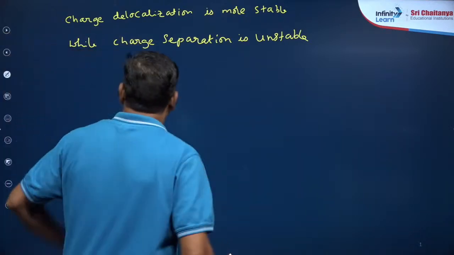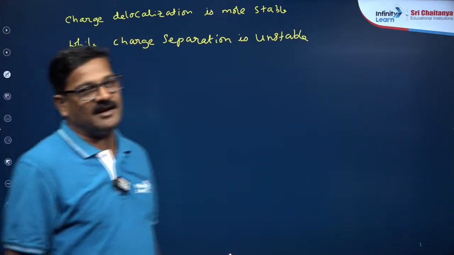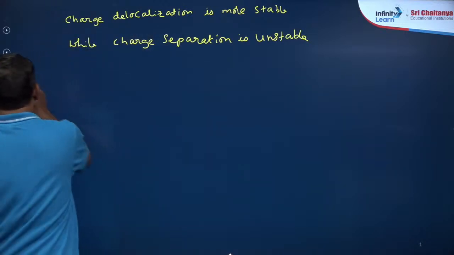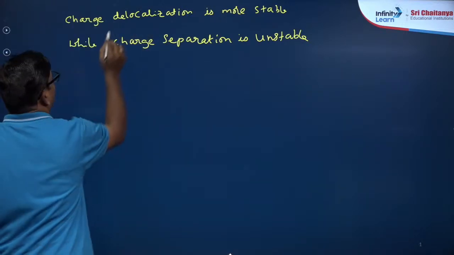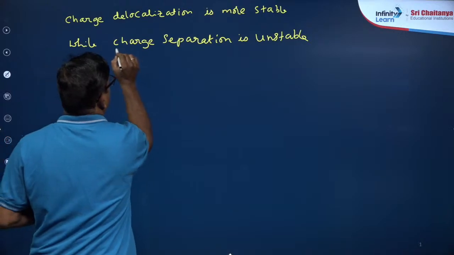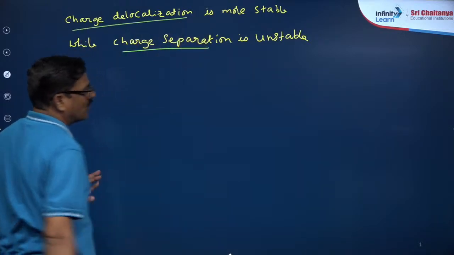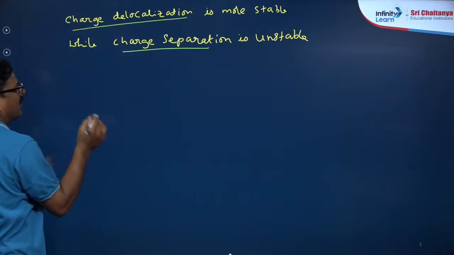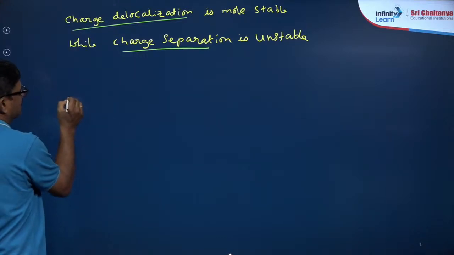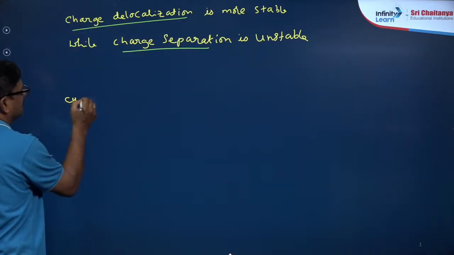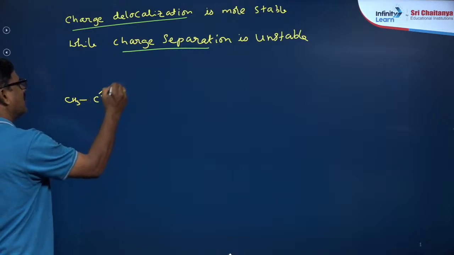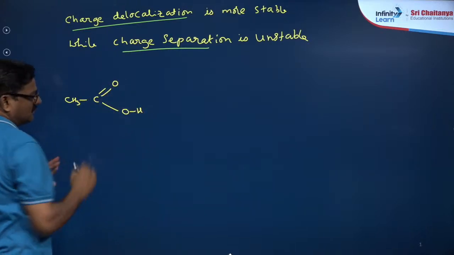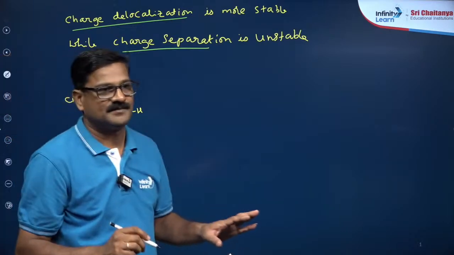Okay, come on. ये चार्ज डिलोकलाइजेशन है क्या, चार्ज सेपरेशन है क्या? Okay, so I'll give you a simple trick for that: charge separation and charge delocalization. So let's see. पहले क्या देना चाहता हूँ, एसिटिक एसिड CH3 C double bond O OH. This is acetic acid.